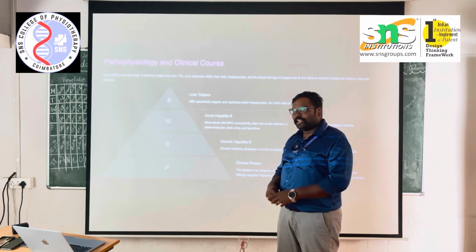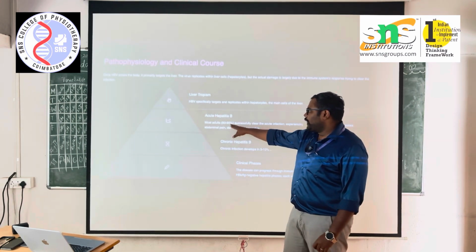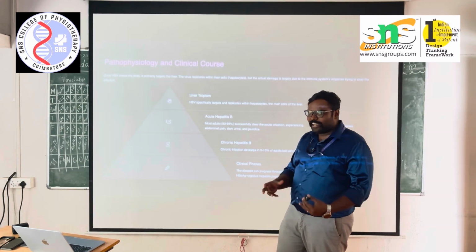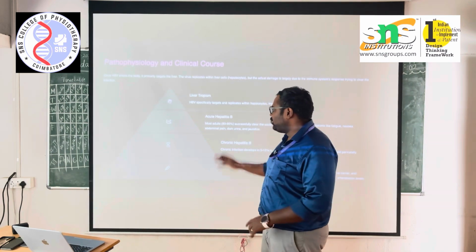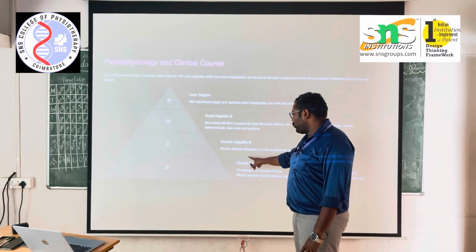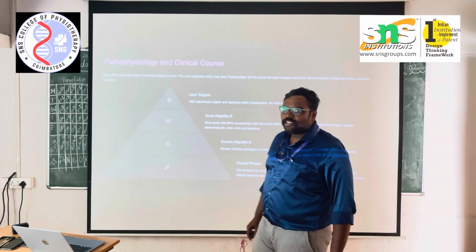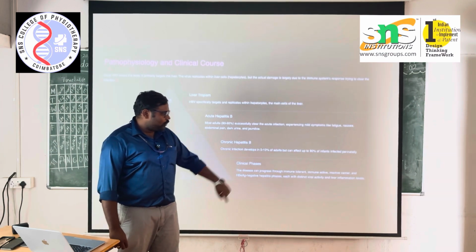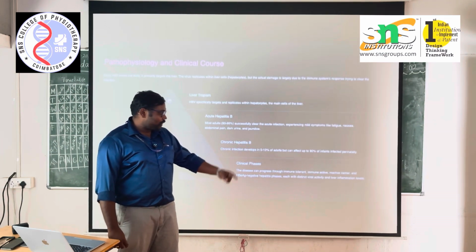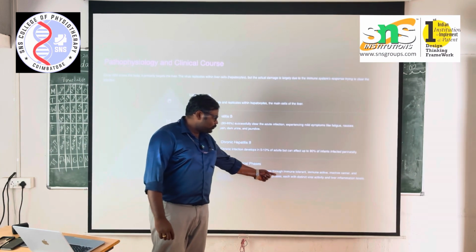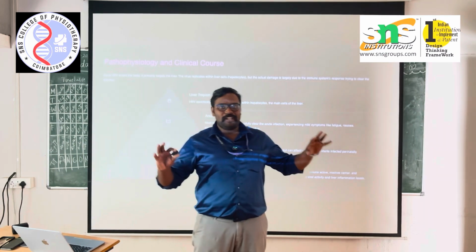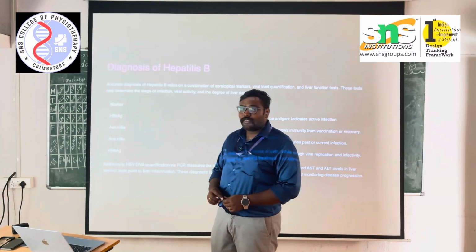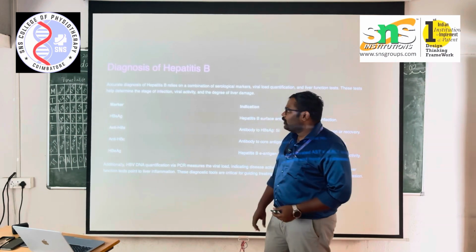Acute hepatitis in the mild stage. Okay, 90 to 95% of adults go through the acute stage, and they get relief, as given in the medical summary. Chronic hepatitis occurs in up to 5 to 10%, but they cannot skip the death. And what is the next one? That is the clinical phases. Through immune tolerant, immune active, inactive carrier, and the hepatitis-negative phases, each one will be transmitting to the patient as a triad.